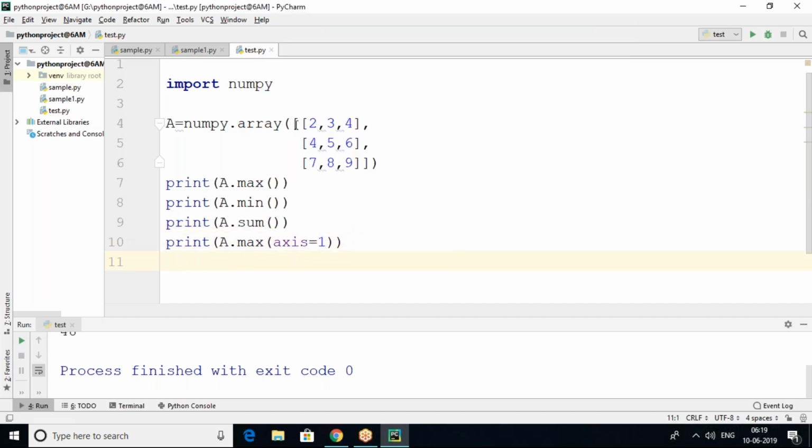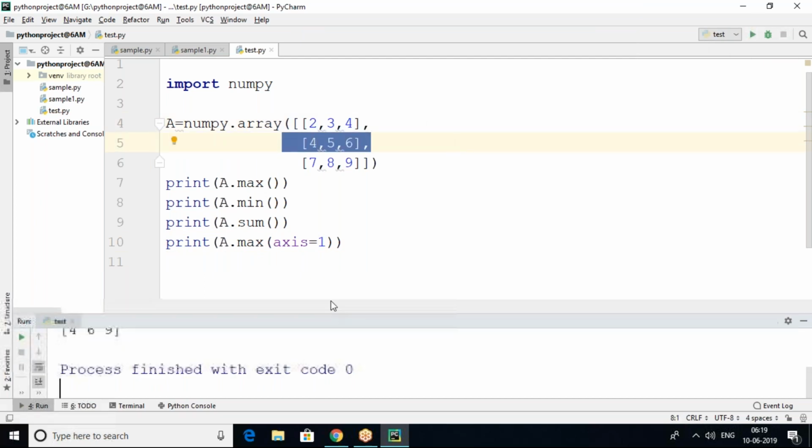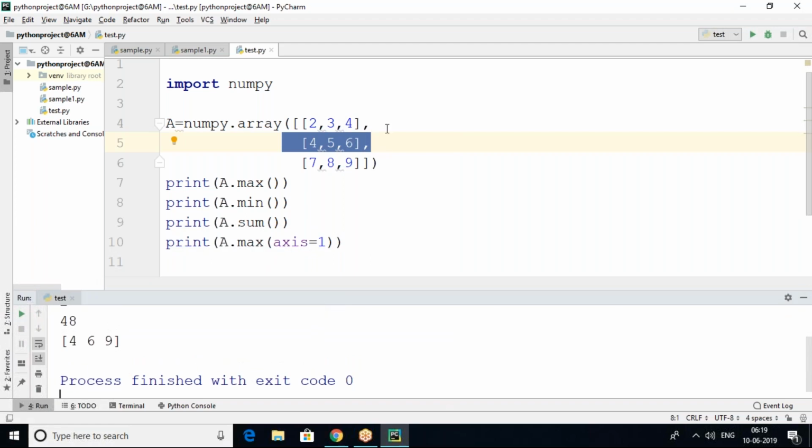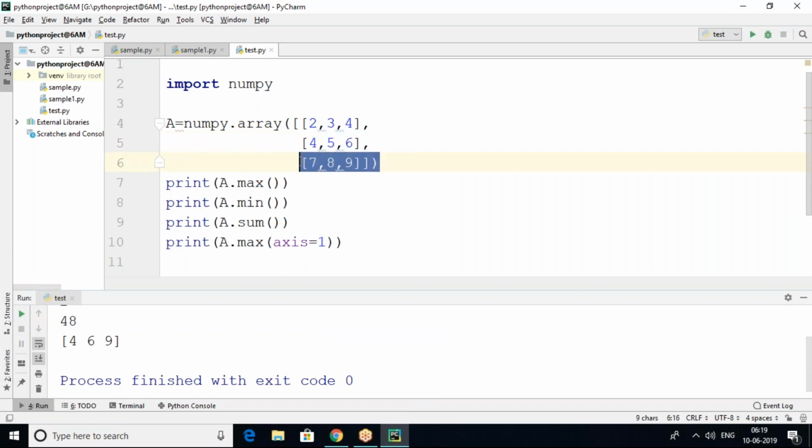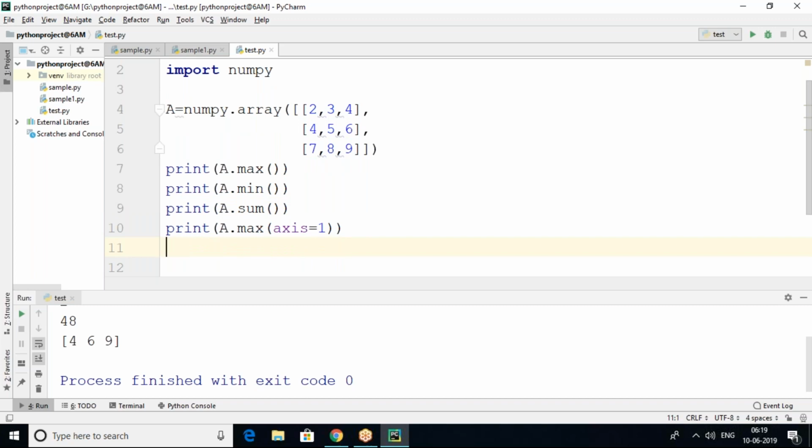Row-wise means axis equals 1. So for each and every row, the axis will be 1. So here 4, 6, 9 is there. 4 is the first row's maximum element, 6 is the second row's maximum element, 9 is the third row's maximum element. Row-wise maximum element.